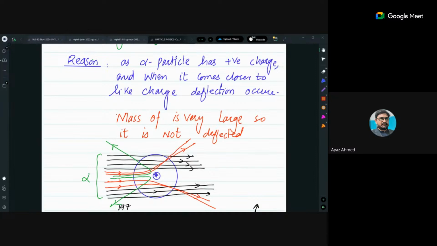But this observation showed, nucleus has very huge mass inside. That is why it deflects the alpha particle in spite of its kinetic energy and its repulsive forces.